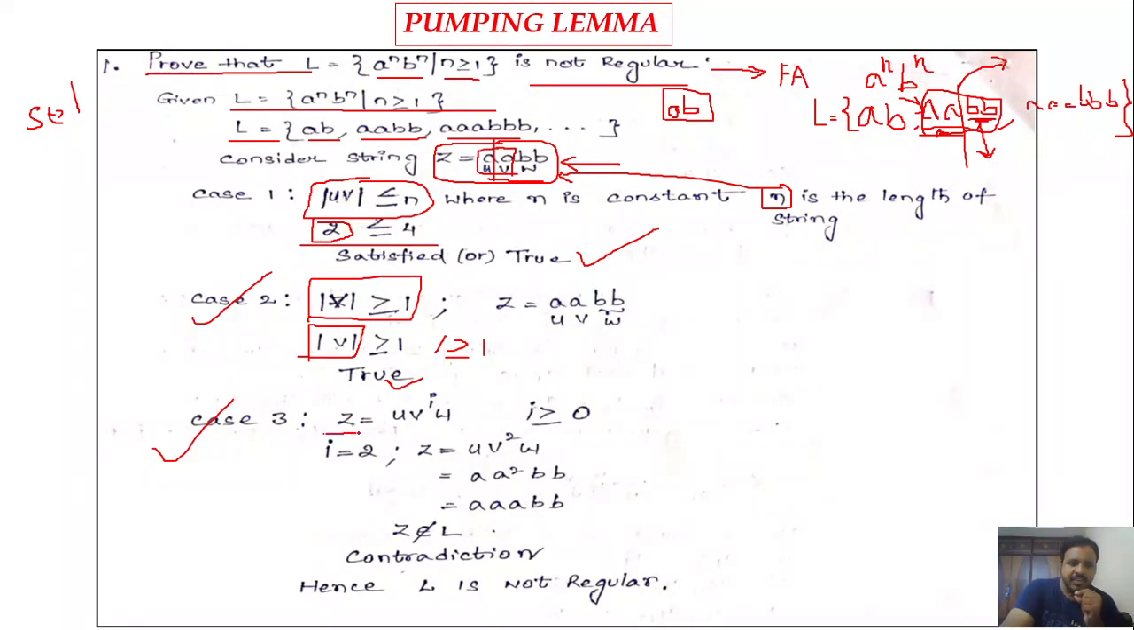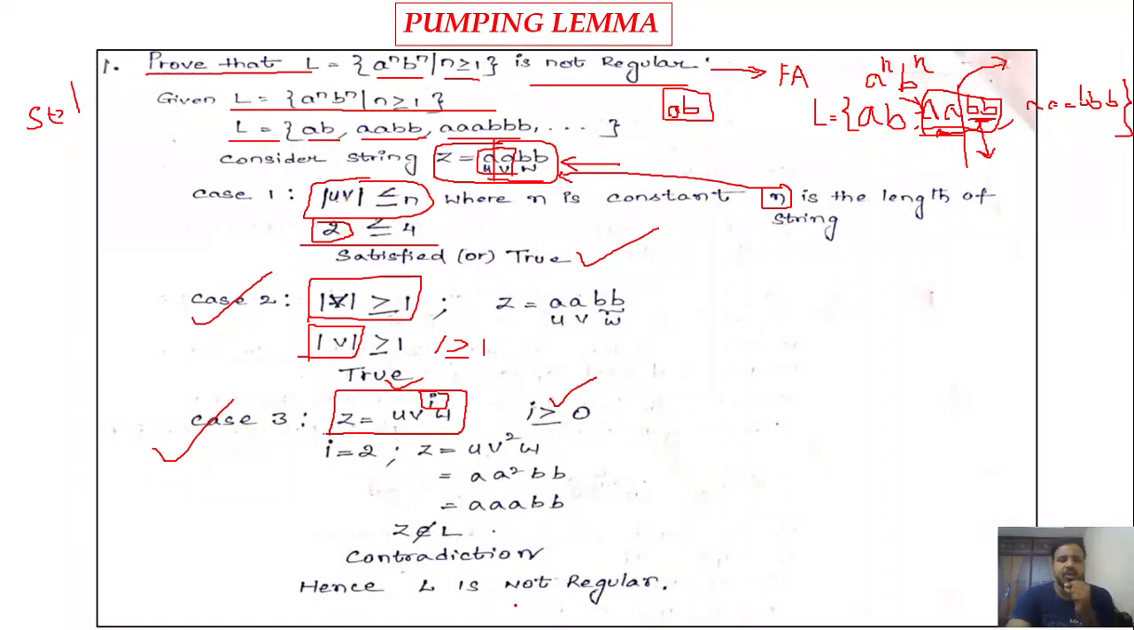Next, case 3. So in case 3, we have to represent the string in this form: z is equal to u v power i w, and i value must be greater than or equal to 0. So to prove that it is not regular, you have to take the i value that must be greater than 1. Okay, so that we can prove that it is not regular perfectly, right? If you take a smaller i value, the string is going to be accepted and the three cases are going to be satisfied, and you may end up saying that it is regular, right?